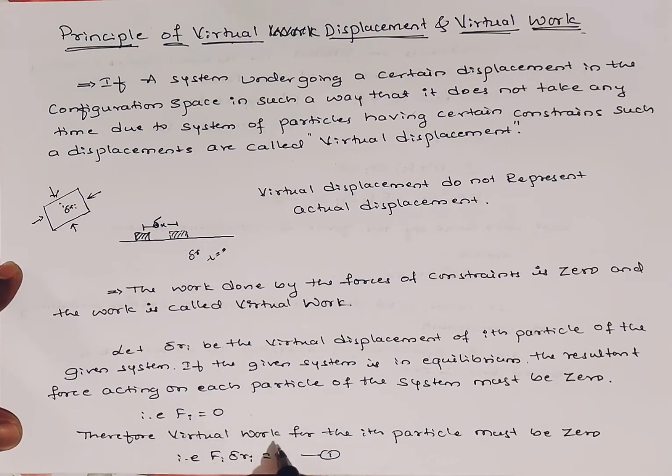Therefore the virtual work for the ith particle must be 0. What is the virtual work or actual work? We represent it as force into displacement. In virtual work also we take Fi, where Fi is the resultant force. As already mentioned, the resultant force acting on each particle of the system is 0, so the virtual work becomes 0. That is Fi del Ri equals 0. That is equation number 1.